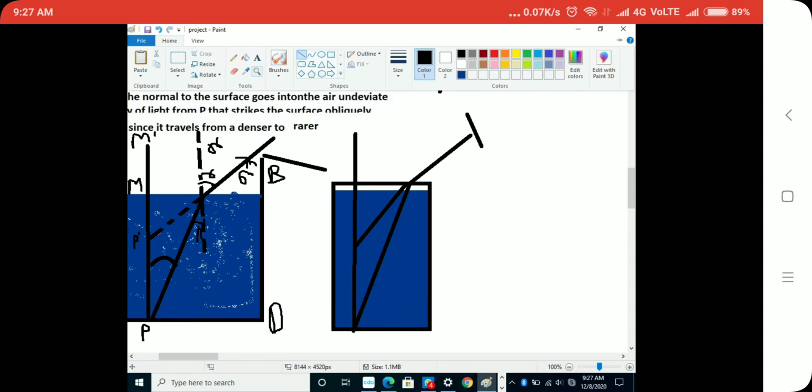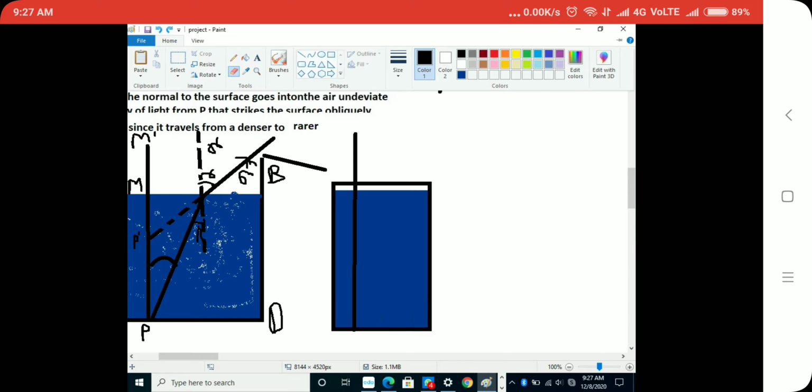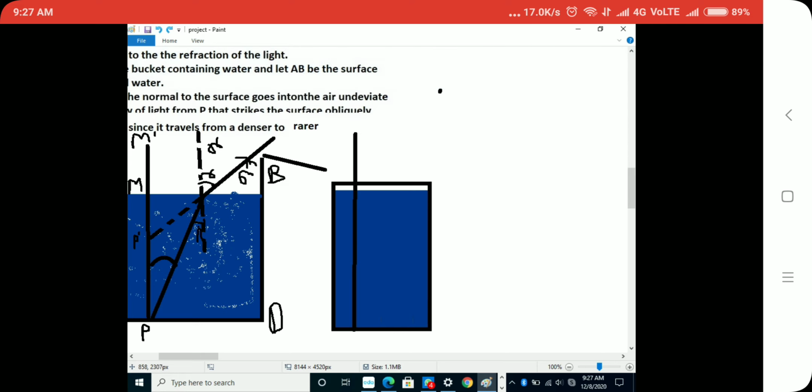Why does it happen? Actually guys, it happens due to the refraction of light. This is the depth which we do not have to study, so be careful about this. There is some error in my mouse, that's why this happens. You can see it here.